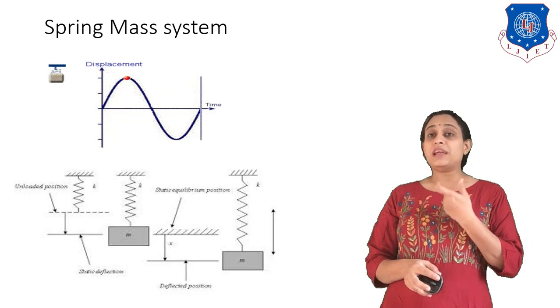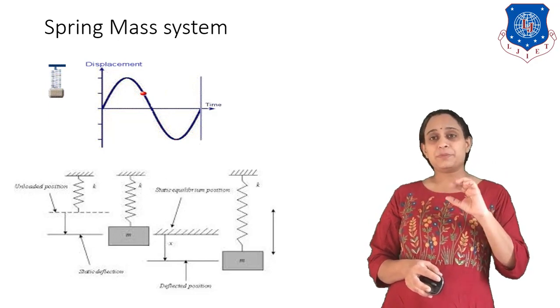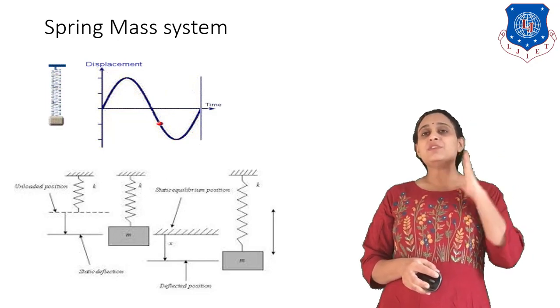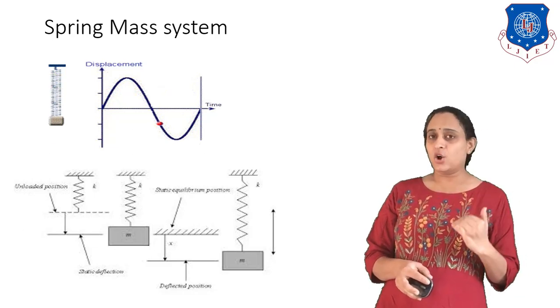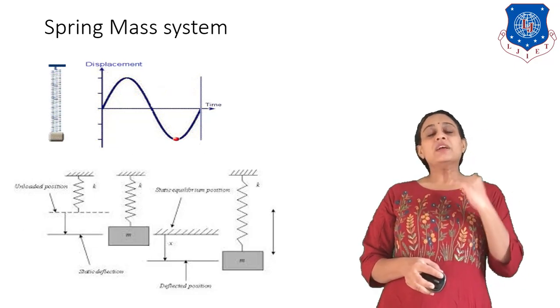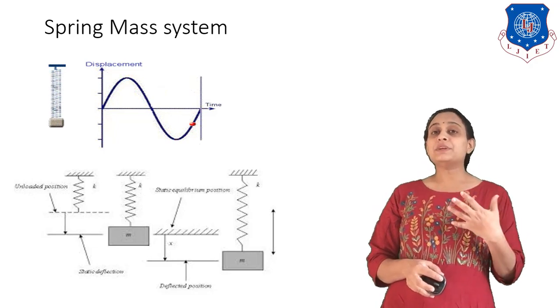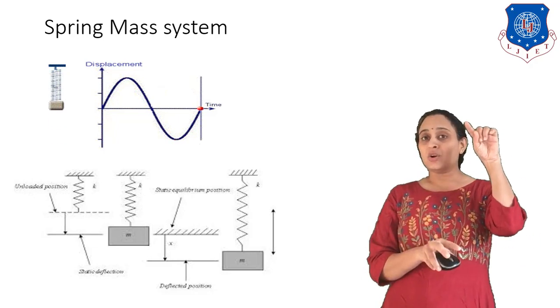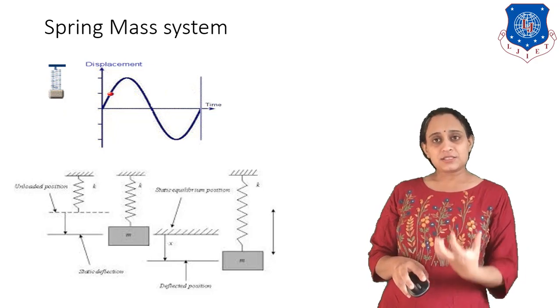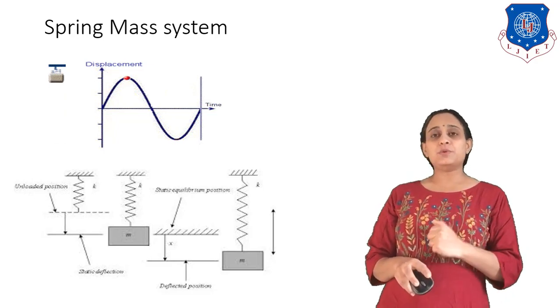If we do not put any mass on the spring, then what will happen? The spring will not elongate anymore. Okay, now by putting some mass on the spring, then what will happen? The spring will be elongated. Okay, and the mass will come back to the downward side position.